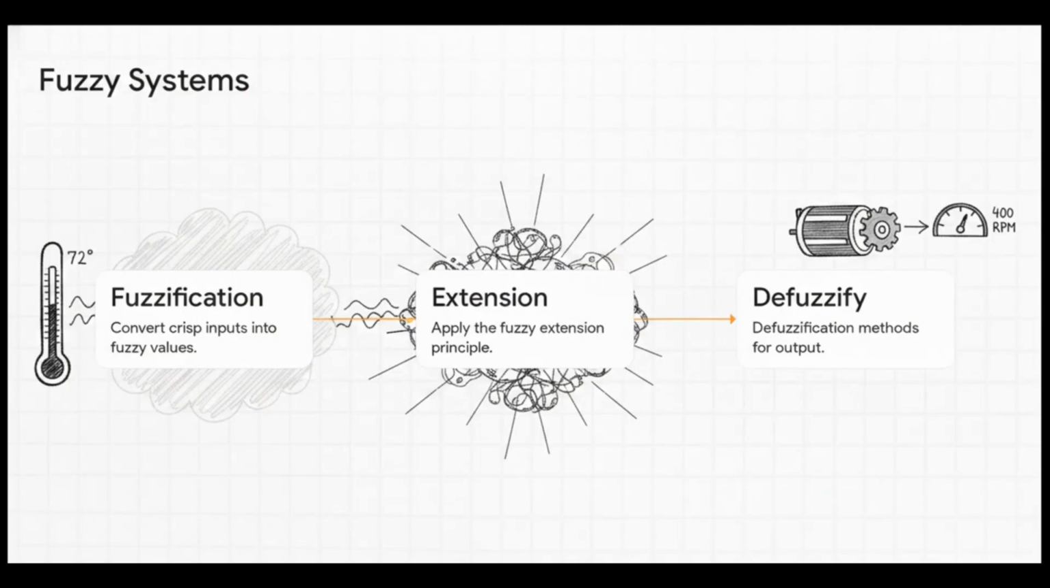It forms a complete fuzzy system pipeline. Step one is fuzzification. That's taking crisp, real-world inputs, like a sensor reading of exactly 72 degrees, and turning them into fuzzy values. Step 2 applies the fuzzy extension principle, filtering those fuzzy values right through the system's rule base. And finally, Step 3 uses defuzzification methods to translate that fuzzy conclusion back into a crisp, totally usable output. Something like telling a motor, hey, spin at exactly 400 RPMs.